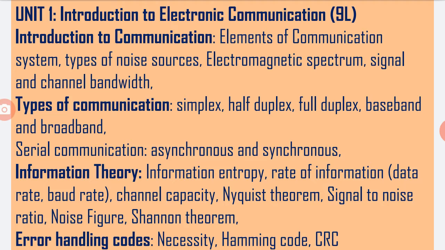The subpoint in this chapter is introduction to the communication, in which we have to study the different elements of the communication system, the types of different noise sources, then electromagnetic spectrum, then signal and channel bandwidth.